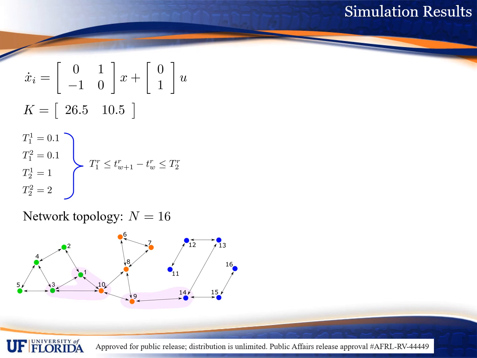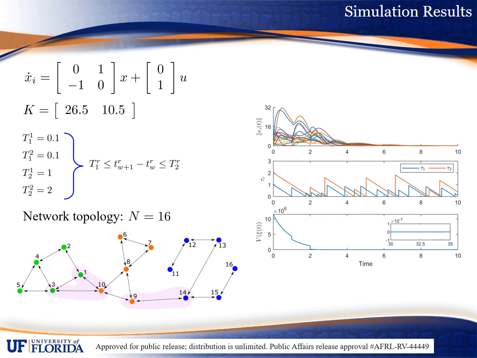The graph G is partitioned into 3 clusters and 2 interclusters. The clusters are color-coded, where clusters 1, 2, and 3 are depicted by the green, orange, and blue sets of nodes, respectively. Intercluster 1 is shown here, while intercluster 2 is shown here.